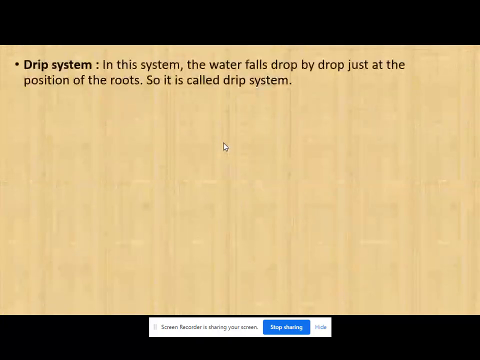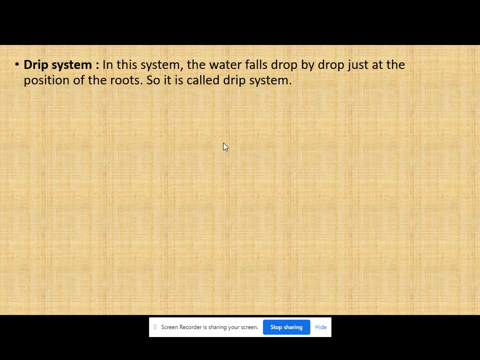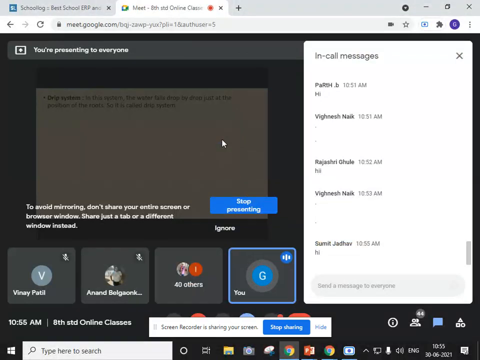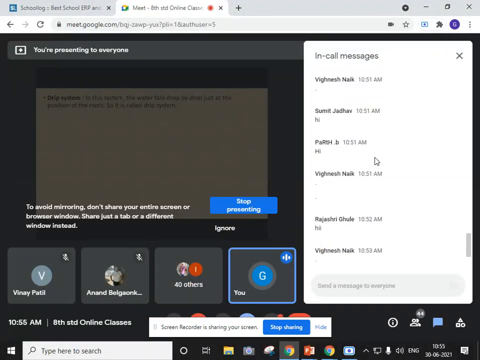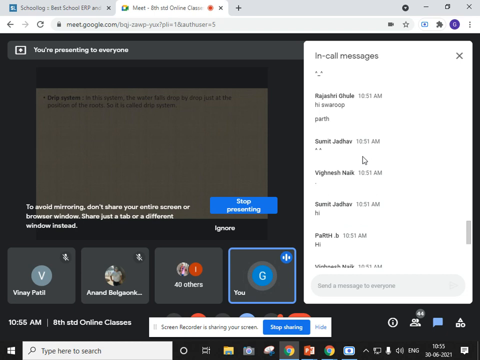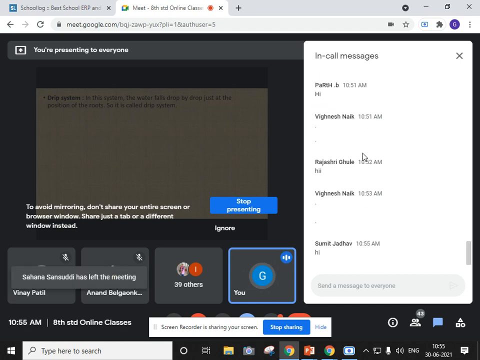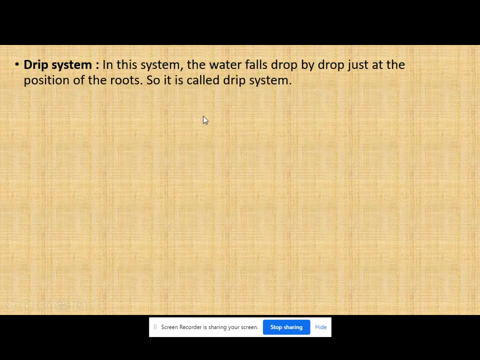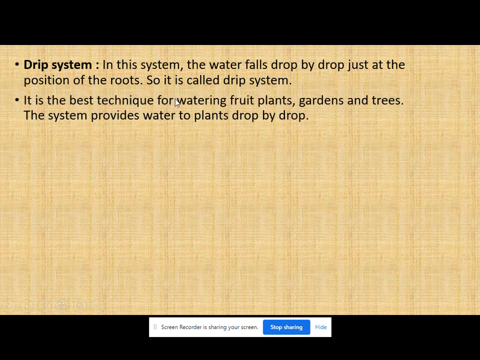Then next, the drip system. In this system, the water falls drop by drop just at the position of the roots, so it is called the drip system. In the drip system, the water is falling drop by drop. This is the best technique for watering fruit plants, gardens, and trees. The system provides water to plants drop by drop. The drip system is one of the best techniques.